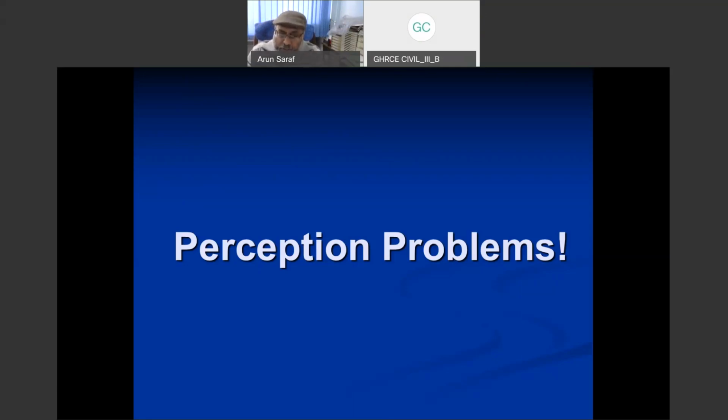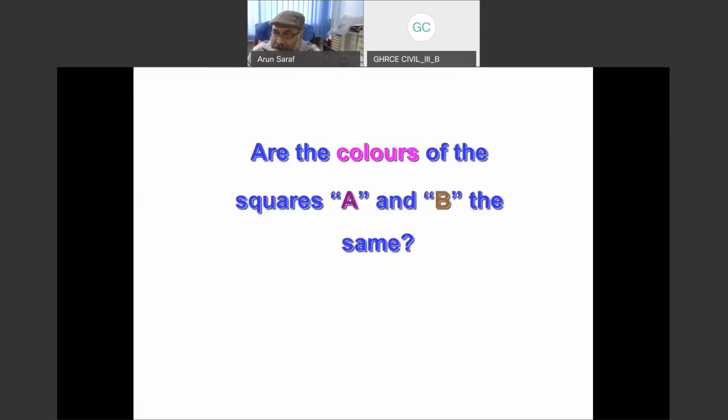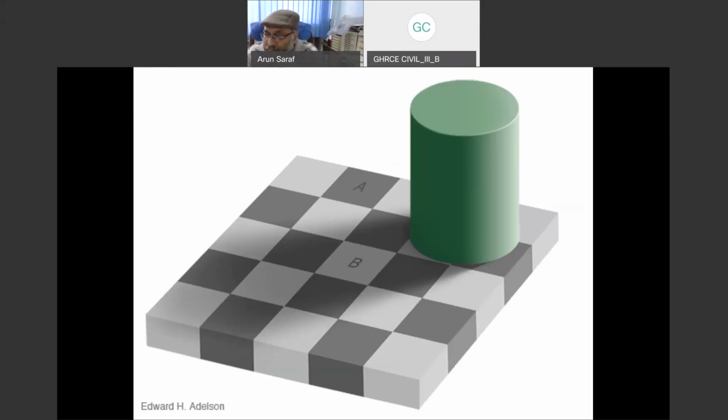I will show you an example. Many of you might have even observed this in the same diagram. Please focus on this next image, on blocks A and B. What I am saying here, over this checkerboard, is that block A is darker relative to block B. So A is darker, B is lighter. This is the statement I am making.